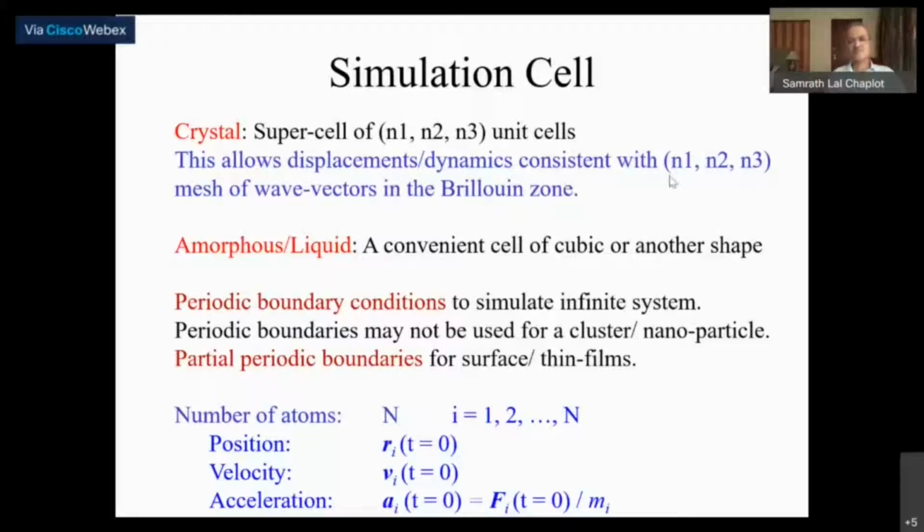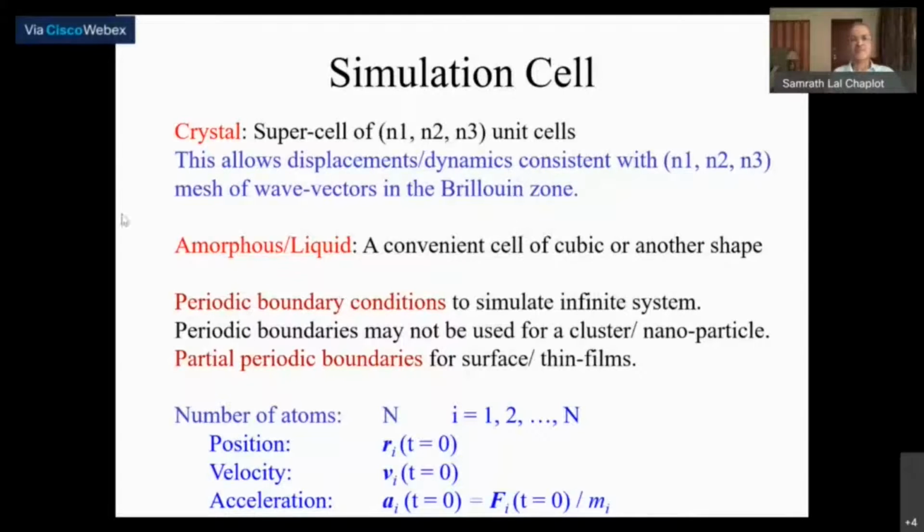We didn't do that, but you can calculate the phonon dispersion relation at this mesh of wave vectors in the Brillouin zone, and using those phonon frequencies, you can calculate the phonon density of states and a variety of things, very similar to lattice dynamics, but as a function of temperature or pressure, including the effect of anharmonicity and so on.